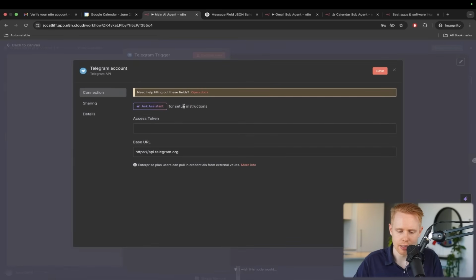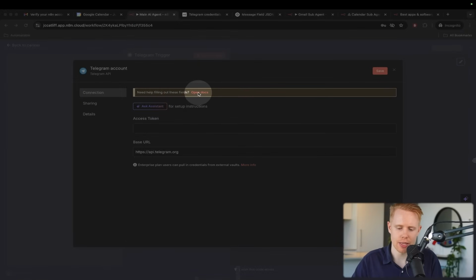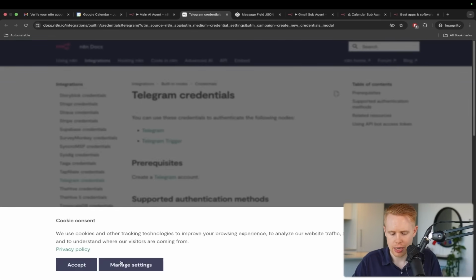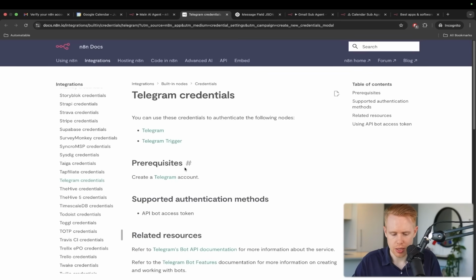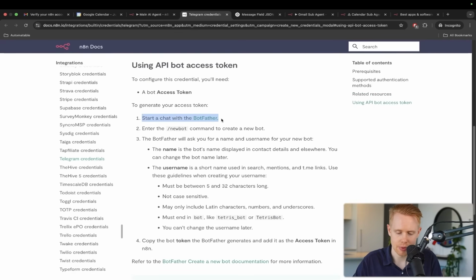So I'm going to add in credentials, and it's going to ask for something called an access token. It's not too hard to get. We'll open these docs here, which is this orange text, and this will give us the exact step-by-step instructions on how to do this. In a nutshell, we're going to scroll down the page, and it's going to give us the exact instructions.